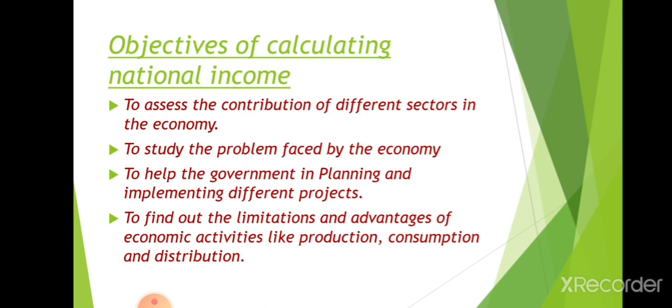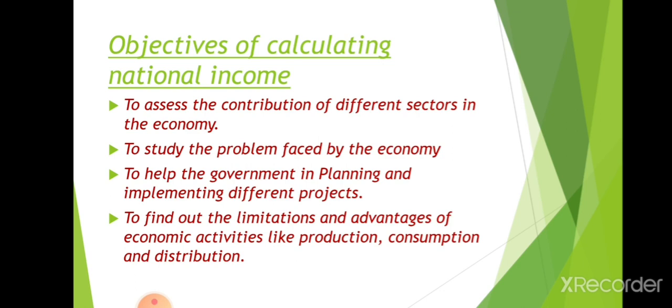The third one is to help the government in planning and implementing different projects. If we understand the problems faced by the economy, the government can plan how to overcome them, and can introduce new projects that lead the country to development and overcome the problems faced by the economy. So the third objective of calculating national income is to help the government in planning and implementing the different projects that are required for the economy.